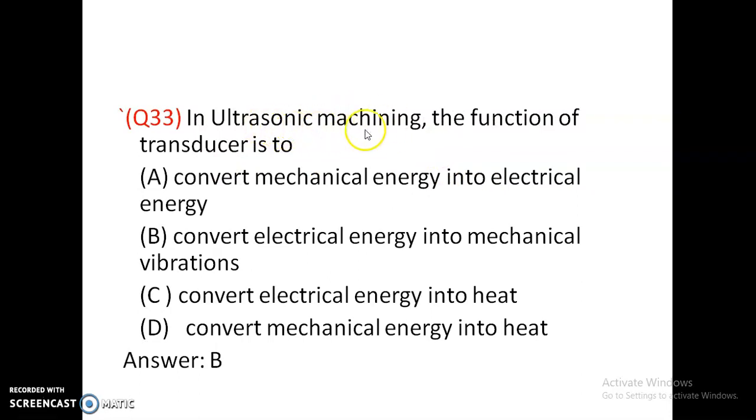In ultrasonic machining, the function of the transducer is to convert mechanical energy into electrical energy, convert electrical energy into mechanical vibrations, convert electrical energy into heat, convert mechanical energy into heat. Option B is correct.